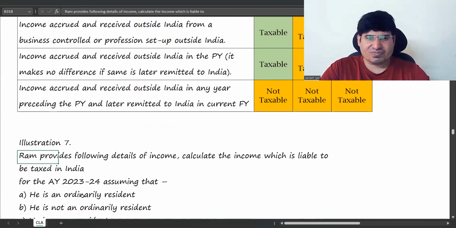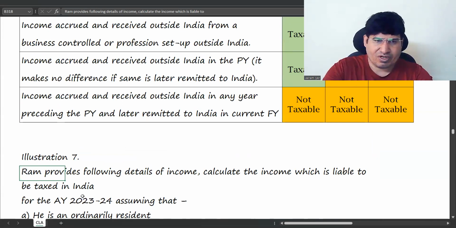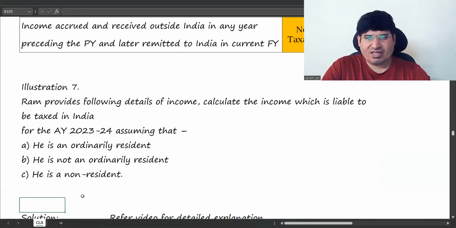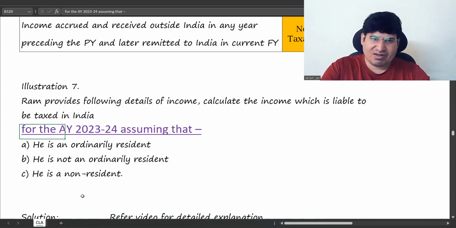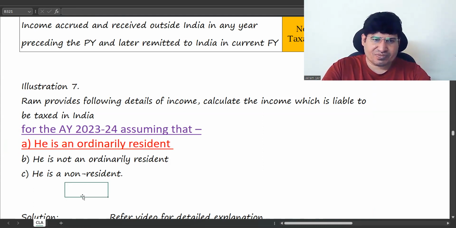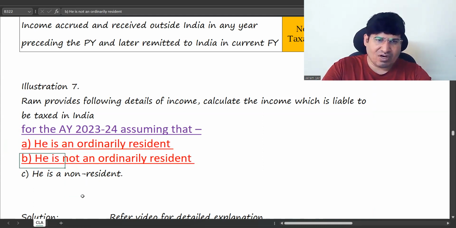Now, next is: Ram provides the following details of income. Calculate income which is liable to be taxed in India. We have to find out income which is liable to be taxed in India, assuming that he is OR, NOR and NR.